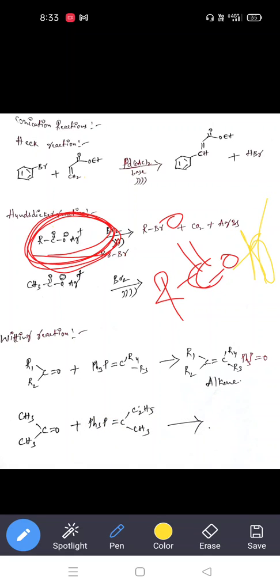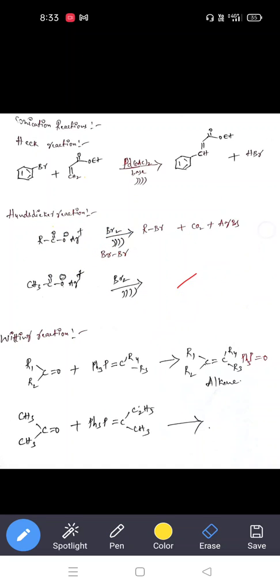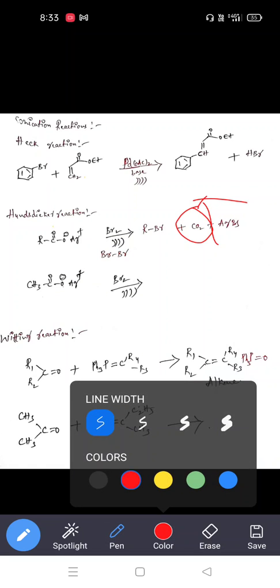This silver carboxylate reactant reacts with bromine under sonication conditions. So these are the reactants we are using in this reaction. What is happening? Very simple. Break the bond between the oxygen and silver. Silver has a positive charge and oxygen a negative charge. We can also break the bond from here. After that, we lose carbon dioxide from this carboxylate group.